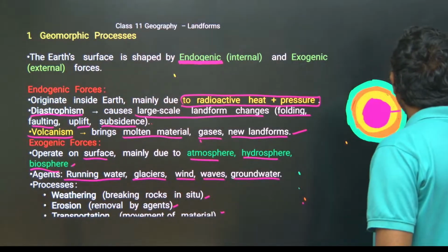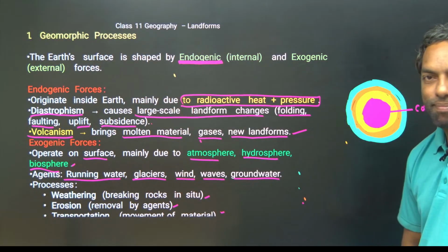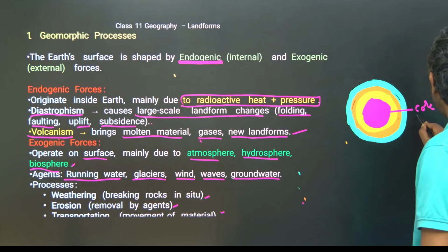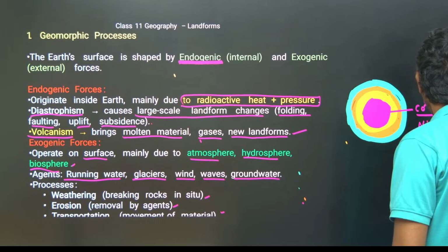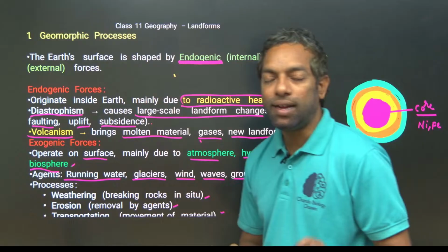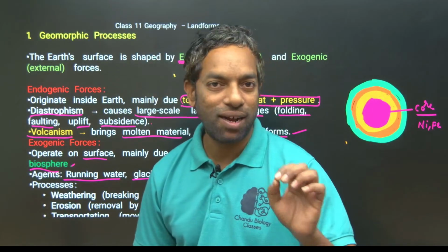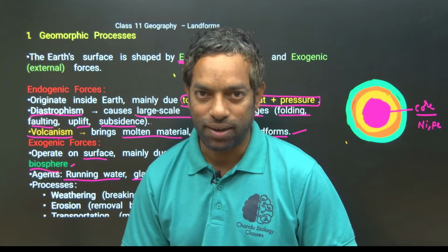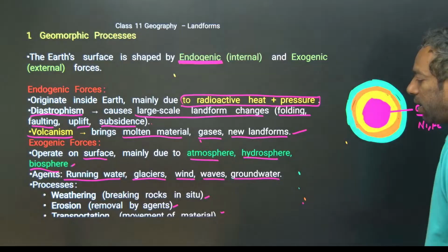This is the core of the earth. The core is mainly made of the metals nickel and iron. They can ask you: inside the earth there is a core area, and the minerals are iron and nickel. This is important: NiFe, N-I-F-E.